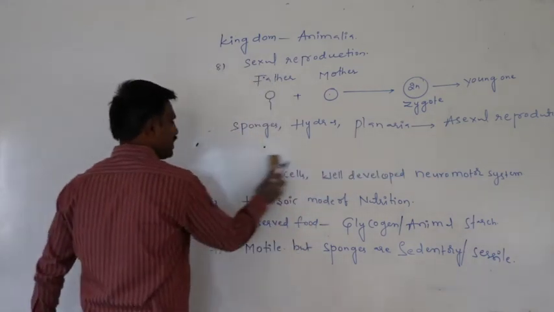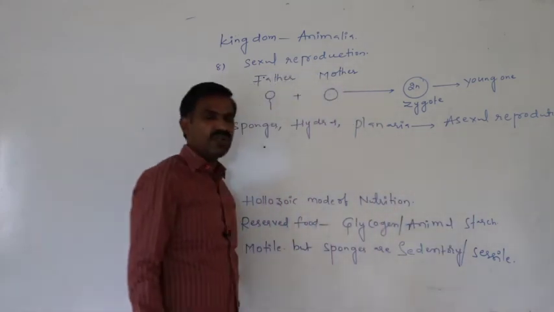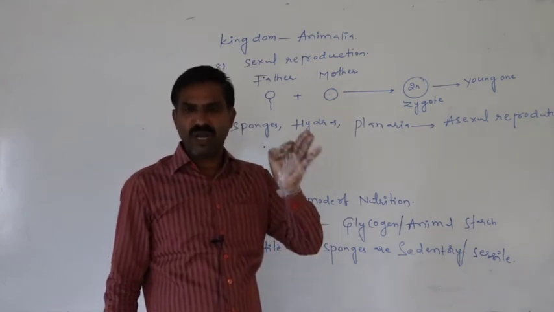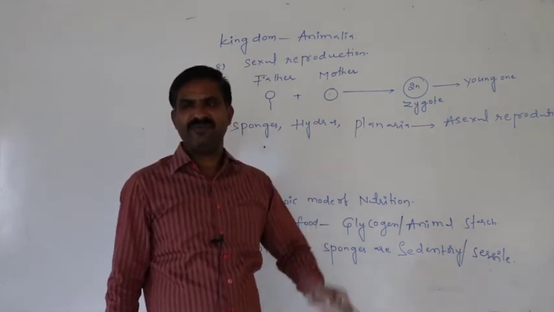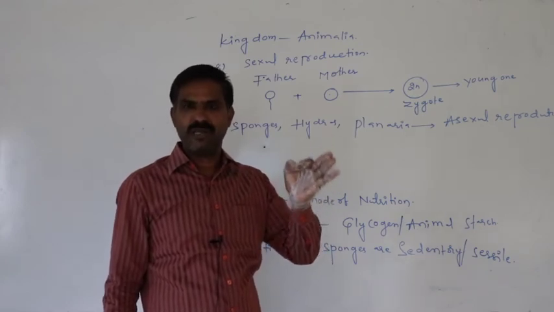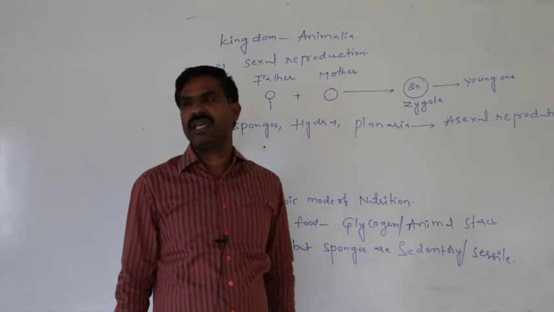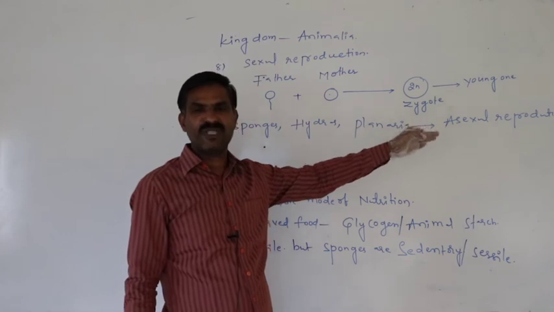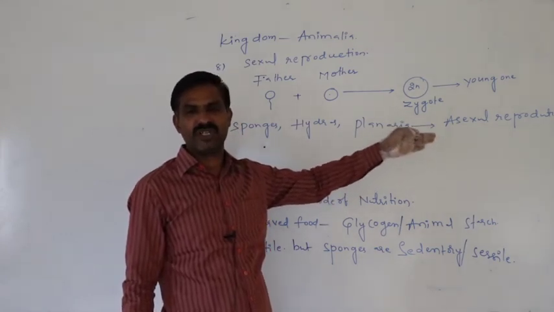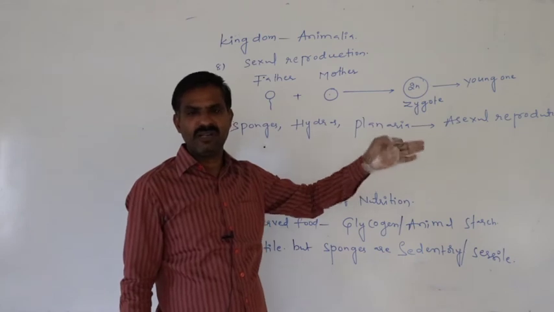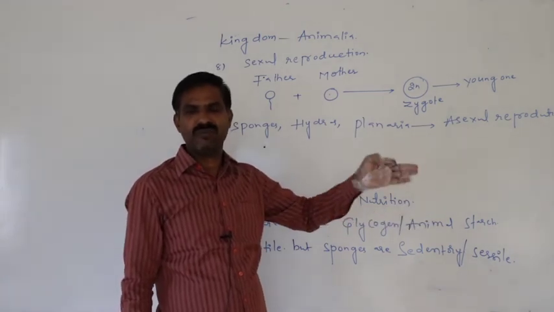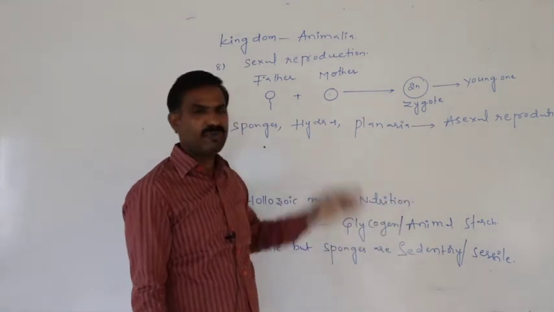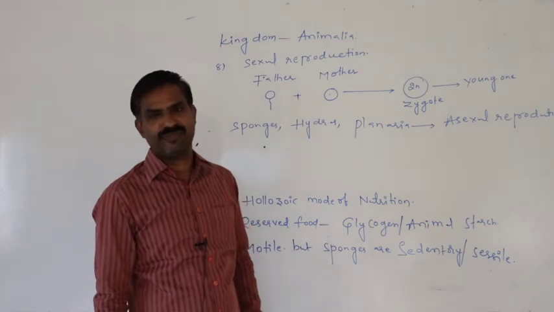Again, what is asexual reproduction? Without involvement of the sexual cells, if daughter production takes place by the involvement of a single parent, then that is said to be asexual reproduction. Without the sperm cell and ovum, without the involvement of both parents, by a single parent, if daughter production takes place, it is asexual reproduction.